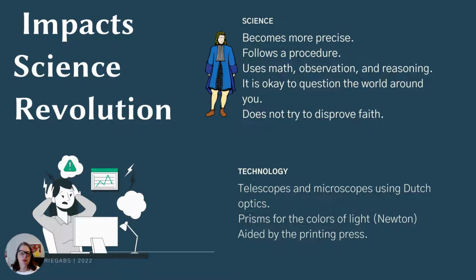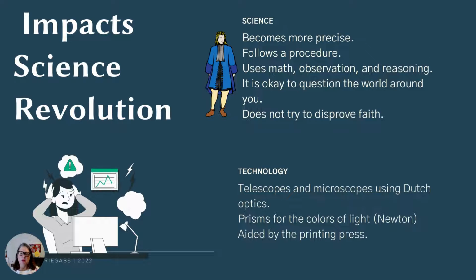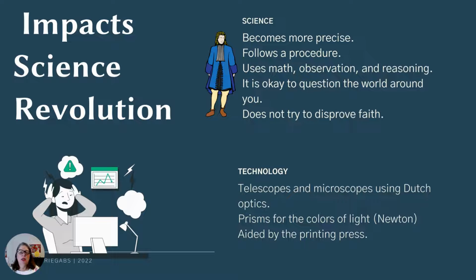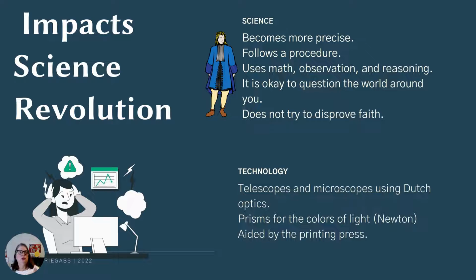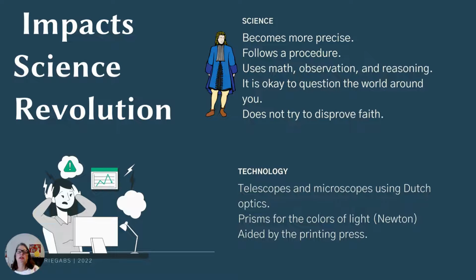So what were the impacts of the science revolution? Science becomes more precise. It's not random. You follow a set system, you write down what you have, and you communicate it with others. So Latin was the language of science at the time, and Greek, coming from Aristotle's work and Plato's work. And so because of that, that's why so many science words have a Greek foundation. And they use that precision and that similarity because you have many people in Europe speaking different languages. So they all write in Latin, and that way they can all understand and communicate with each other.